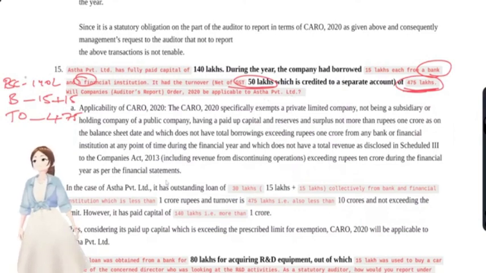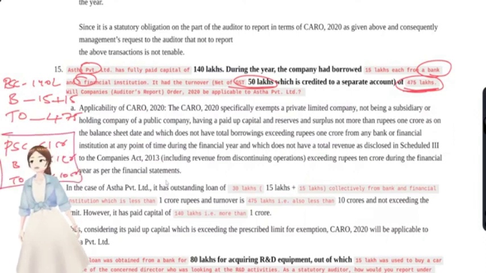You see, CARO is applicable to all companies except banking, insurance and OPC companies, electricity companies, small companies, right? You see, this is a private company. We'll check whether paid up share capital is less than 1 CR, borrowings are less than 1 CR, and turnover is also less than 10 CR. But see whether this comes under a small company also. You might also go and check for that.